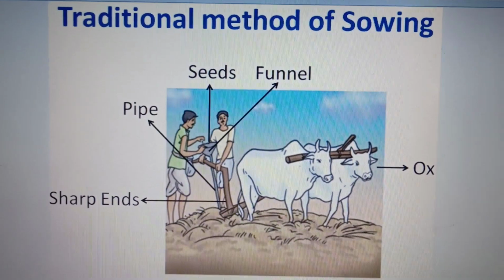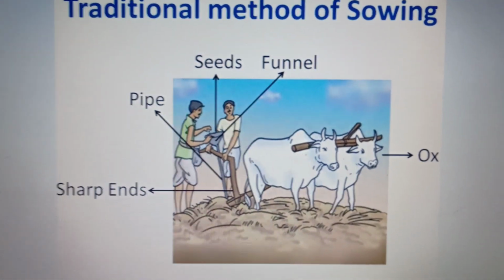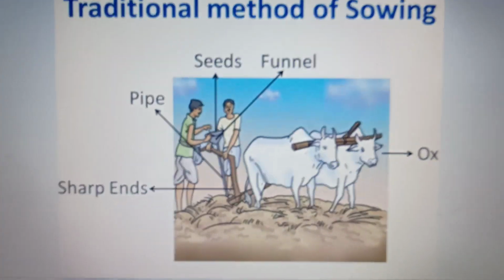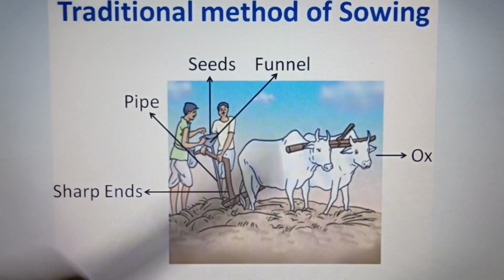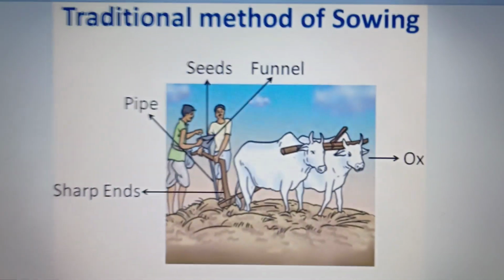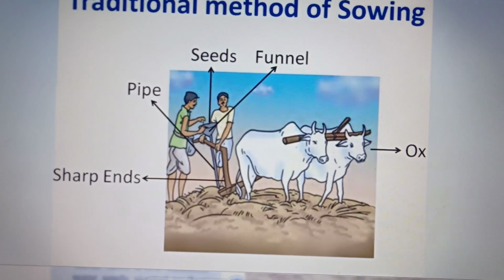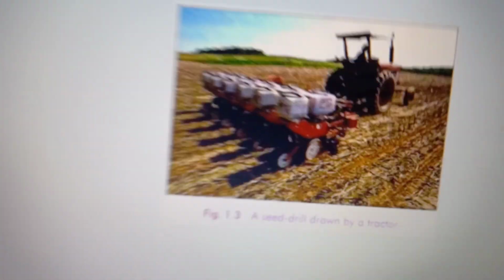You can see how they are filling the seeds in the funnel. It goes down, and with the help of the sharp ends, it pierces the soil and places the seeds there. And this is a traditional method. The modern method is the seed drill.